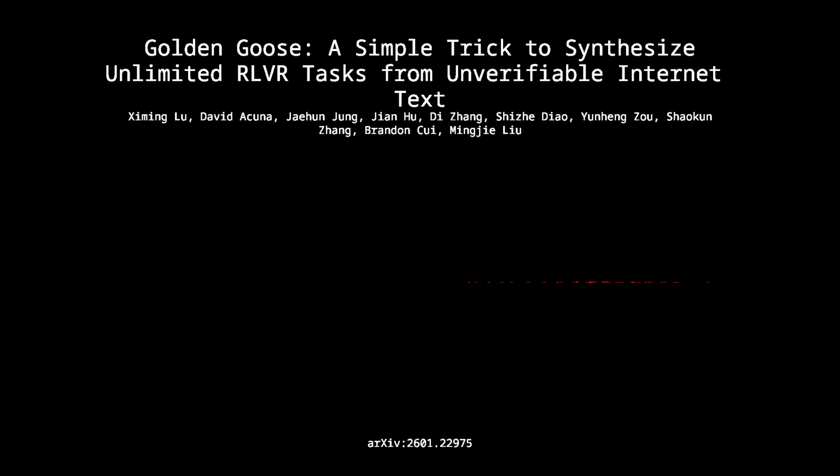Why, though? The paper introduces this metric, effective examples, to explain it. Yes, and I think this is a really useful concept. In RL, you only get a useful gradient, a learning signal, when there's variance. If a model always gets a problem right or always gets it wrong, it learns nothing. The task has to be in that Goldilocks zone. Not too easy, not too hard. Precisely. Your pass rate needs to be somewhere between 0 and 1.